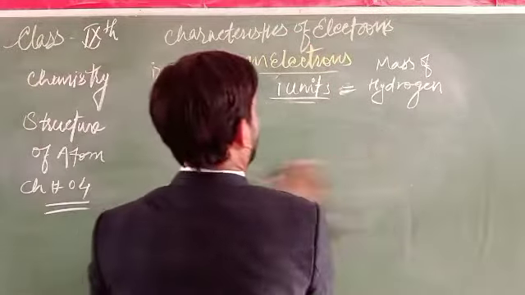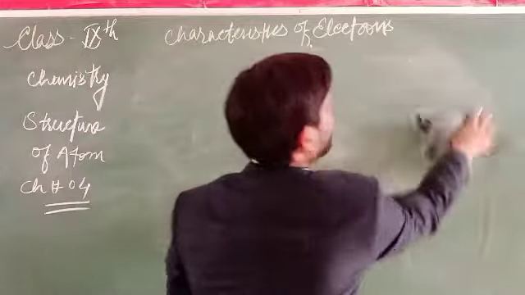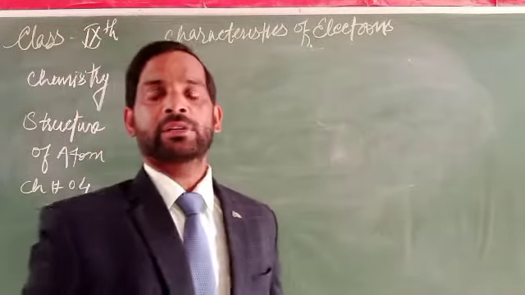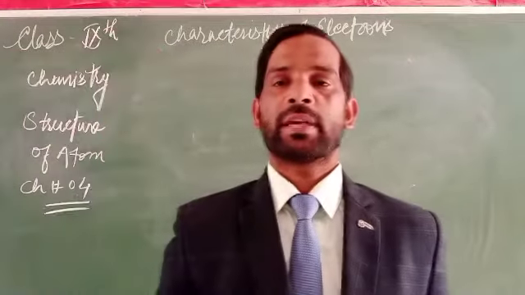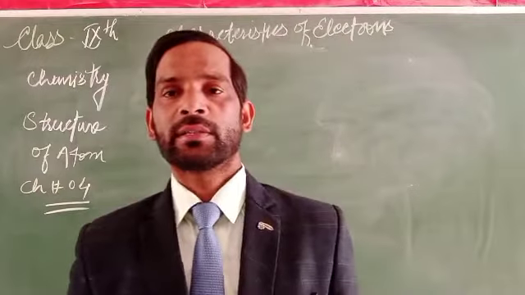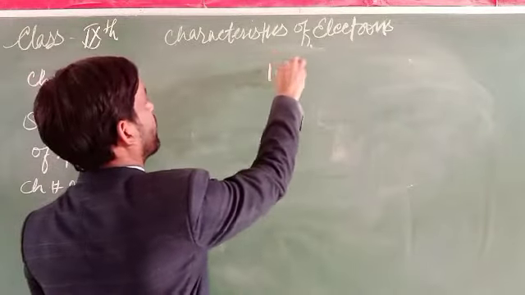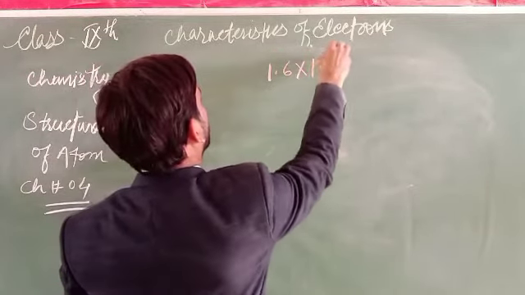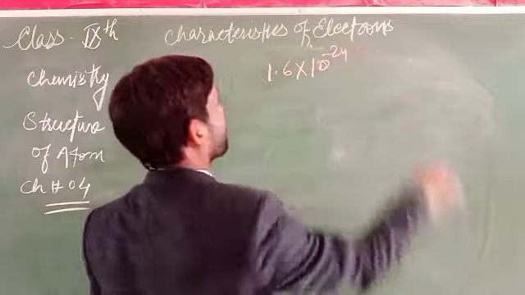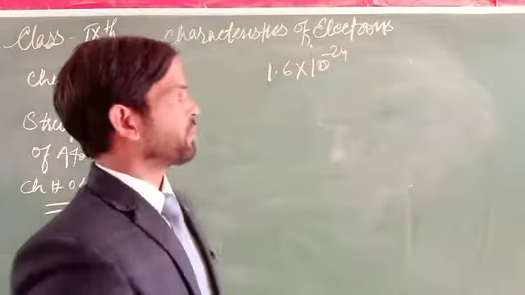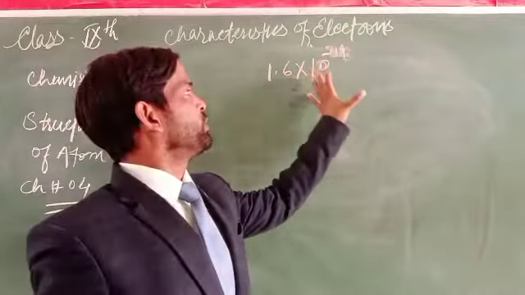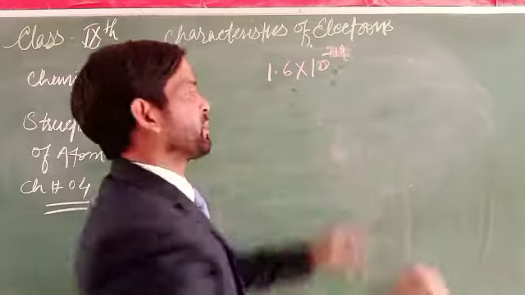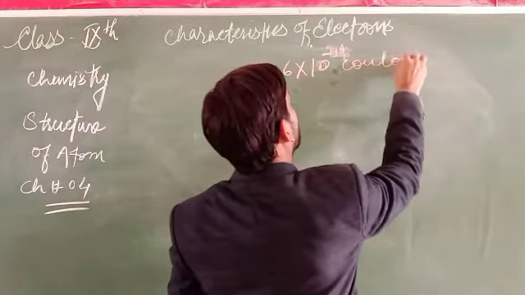Second one is the charge of the electron. The electron is considered negatively charged, and this can be measured. It has a very small charge, that is 1.6 into 10 to the power minus 19 Coulomb.